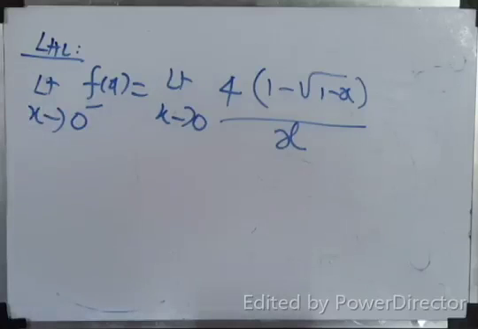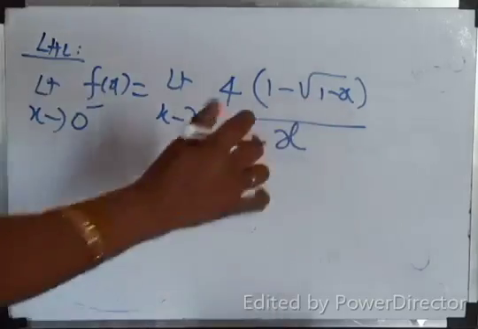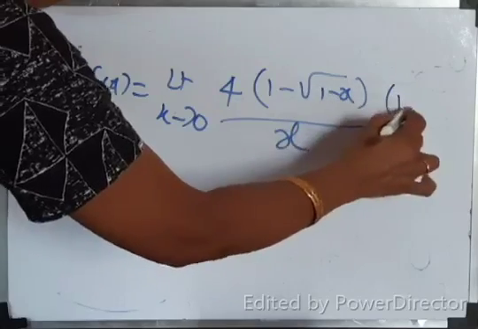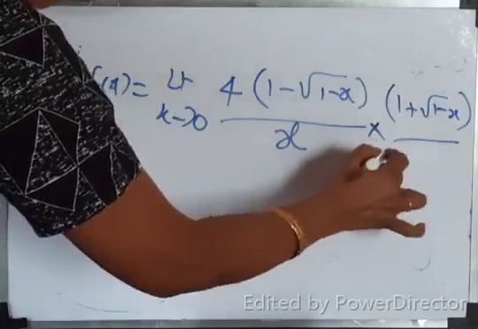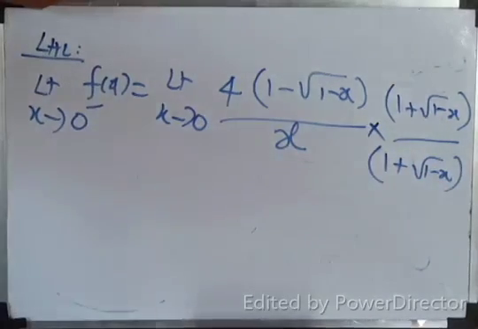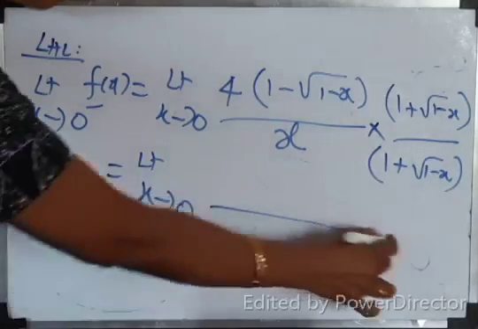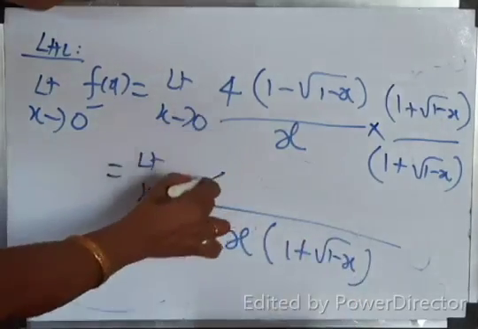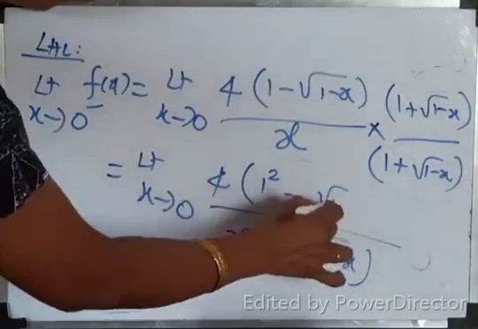Another method we learnt in 11th standard, when you have that square root, multiply with the conjugate, right? So I am going to multiply with the conjugate. This way, 11th standard method. 1 plus root of 1 minus x by 1 plus root of 1 minus x. Yes, multiply with the conjugate. So what will we get? Limit x tends to 0, x into 1 plus root of 1 minus x in the denominator. Here numerator 4. A minus b into a plus b, a square minus b square.